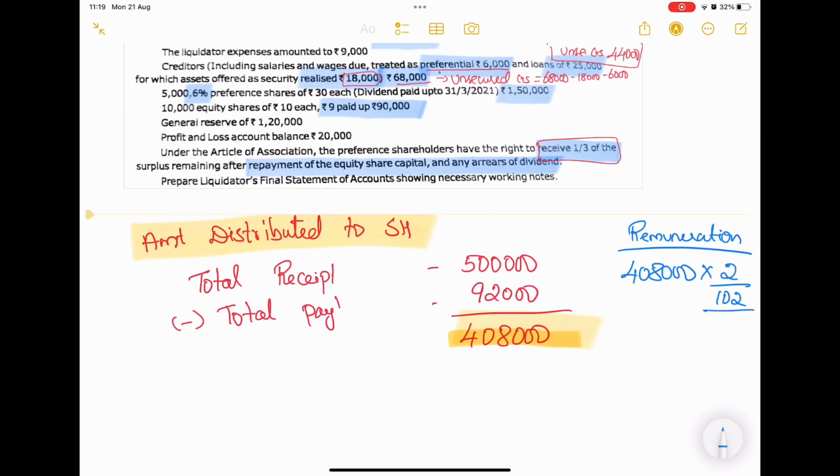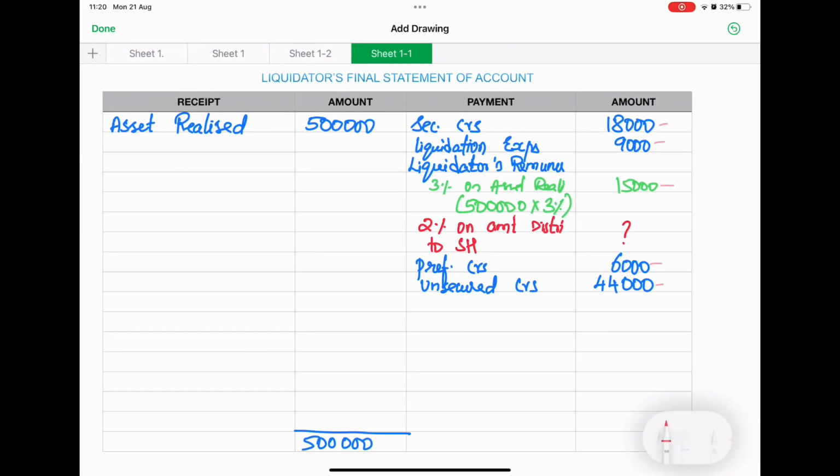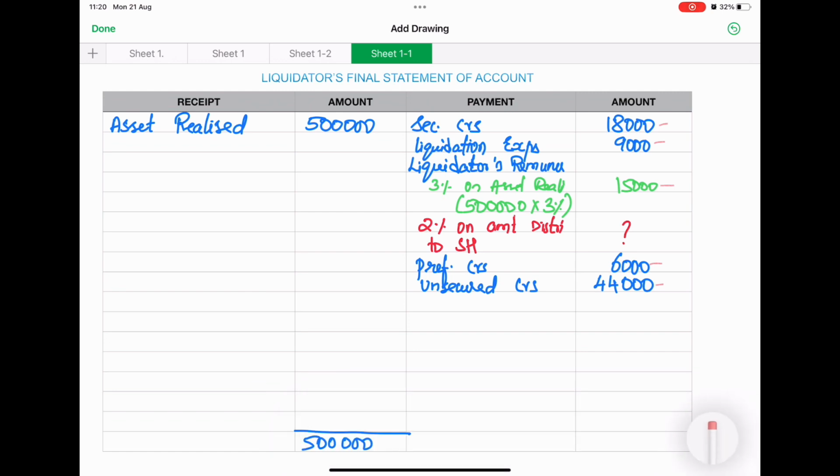So the value will be 8,000. So I'll write remuneration as 8,000.